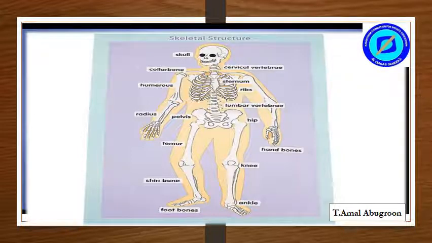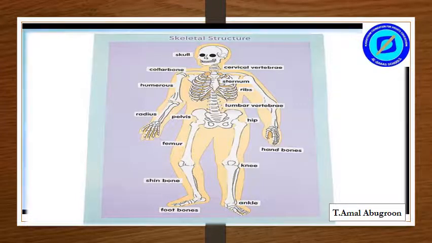Systems of the human body. Skeletal system. Bones. The skeletal system is made up of bones, joints, and cartilage. Bones are hard and they support our whole body. If we didn't have bones, our body would be like jelly or a jellyfish. Joints connect our bones and allow movement in our skeleton. Cartilage is softer and more elastic than bones, and you can find it in your nose and ears.